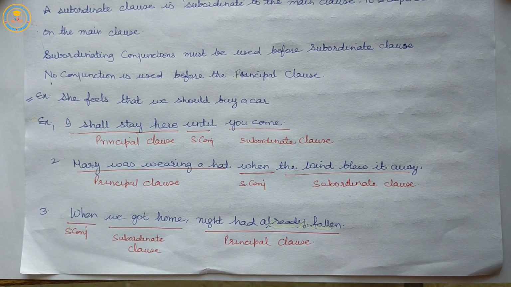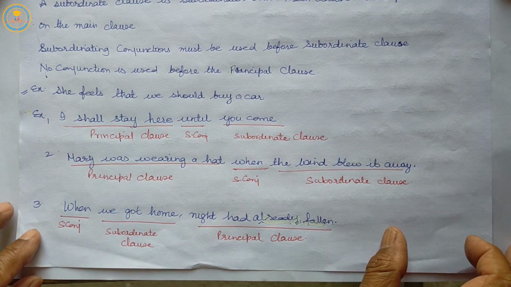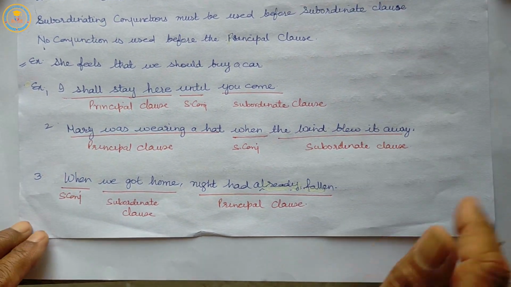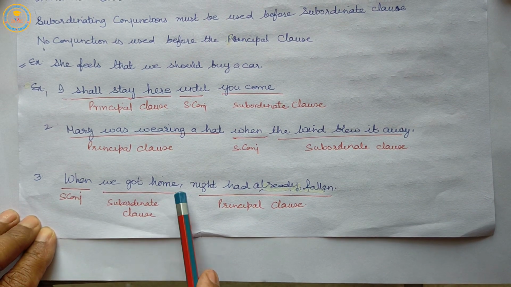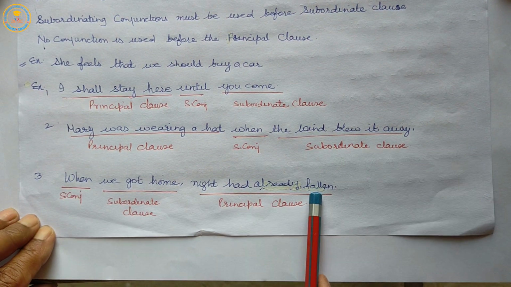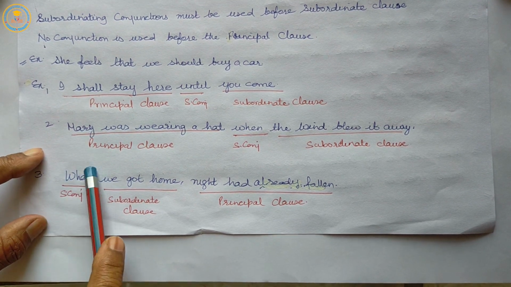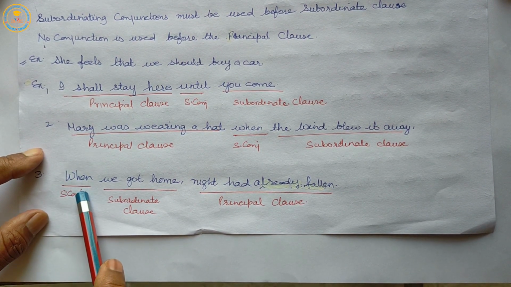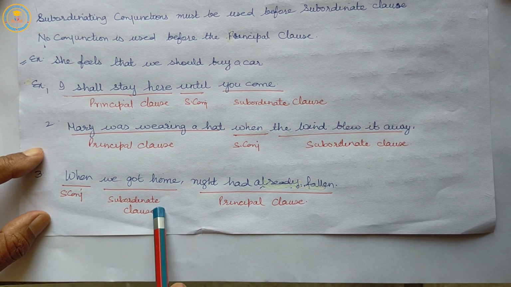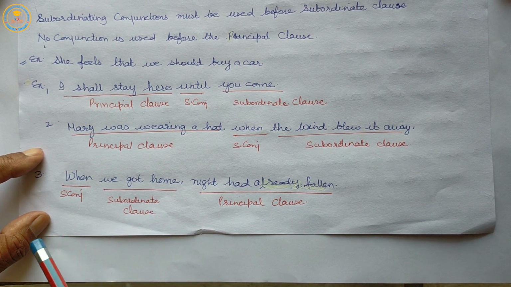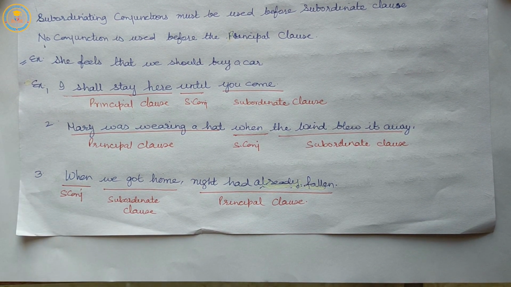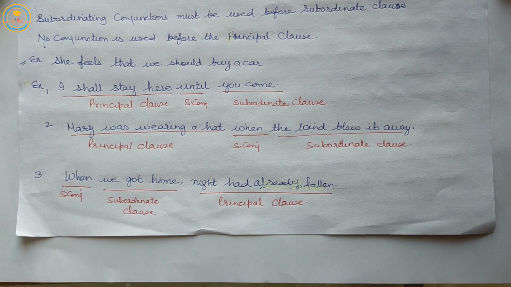Next sentence: when we got home, night had already fallen. When is the subordinating conjunction, we got home is the subordinate clause, and night had already fallen is the principal clause.